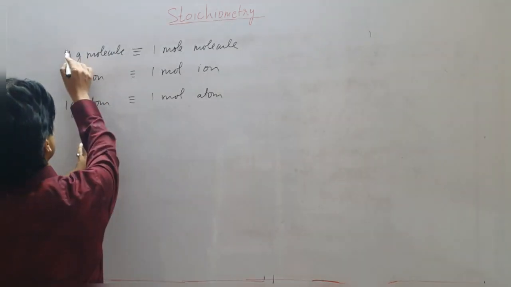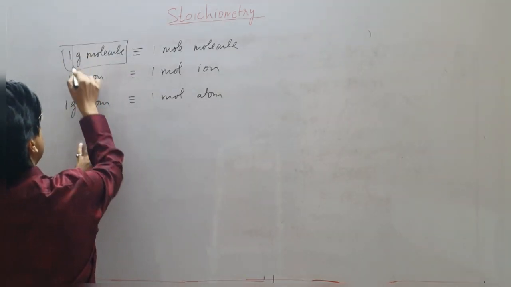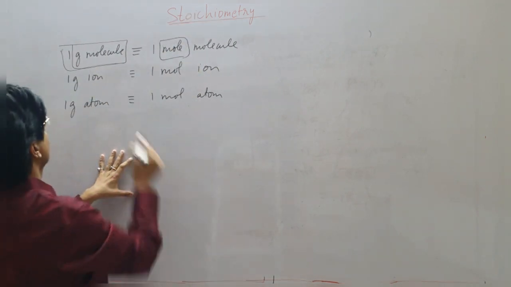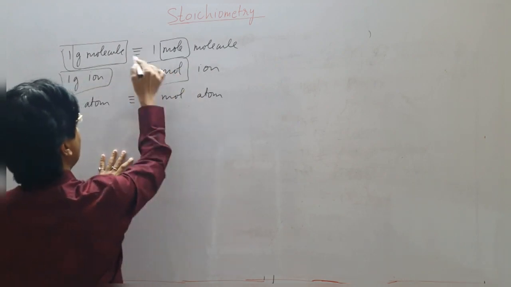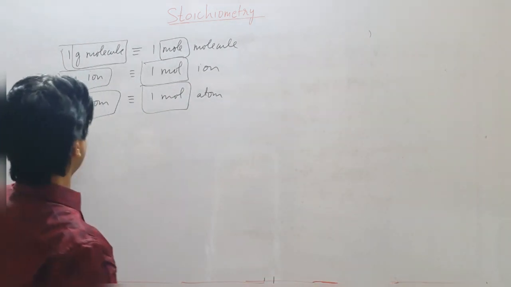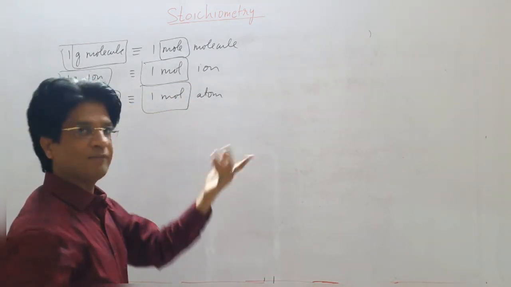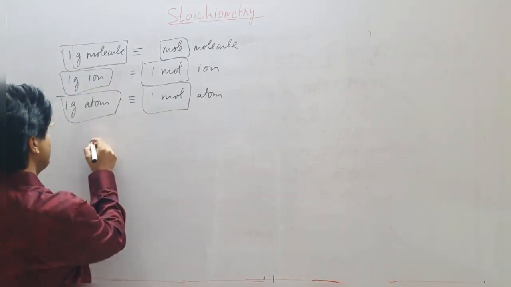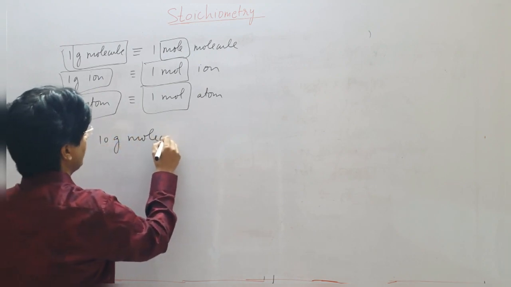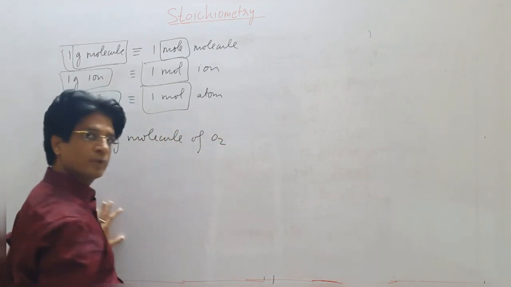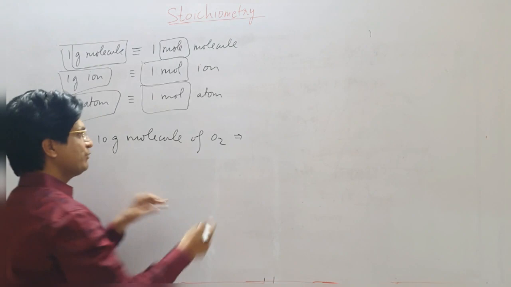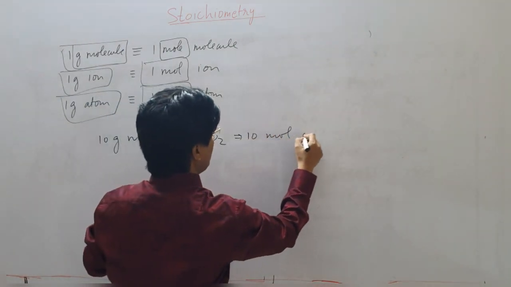So whenever we get 1 gram molecule, or say gram molecule, this is nothing but one way of saying mole of molecule. 1 gram ion means 1 mole of ion. 1 gram atom actually means 1 mole of atom. So whether you say 1 gram atom or 1 mole atom, it's one and the same thing. For example, if I say 10 gram molecule of oxygen, it does not mean that I have got 10 grams of oxygen. It actually means I have got 10 mole of oxygen.